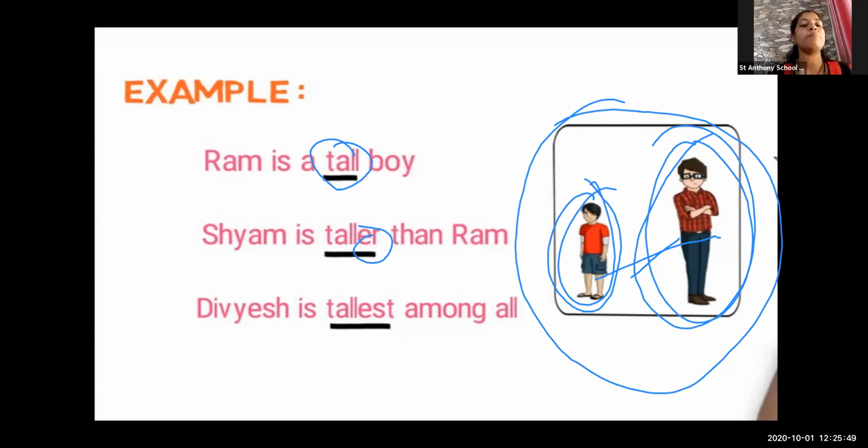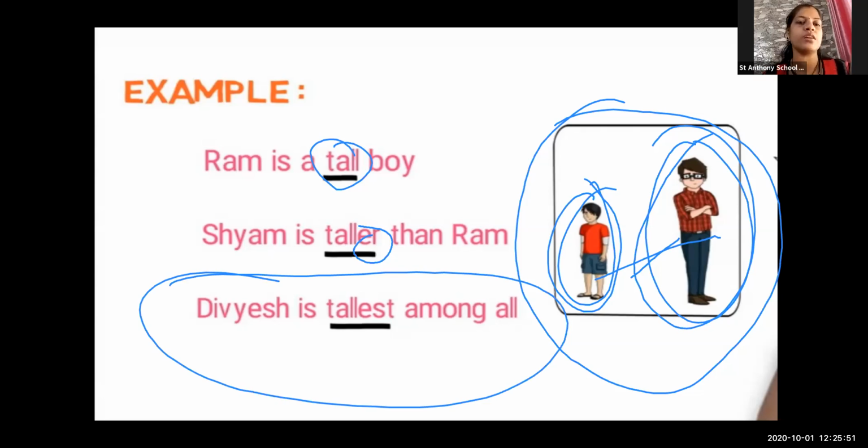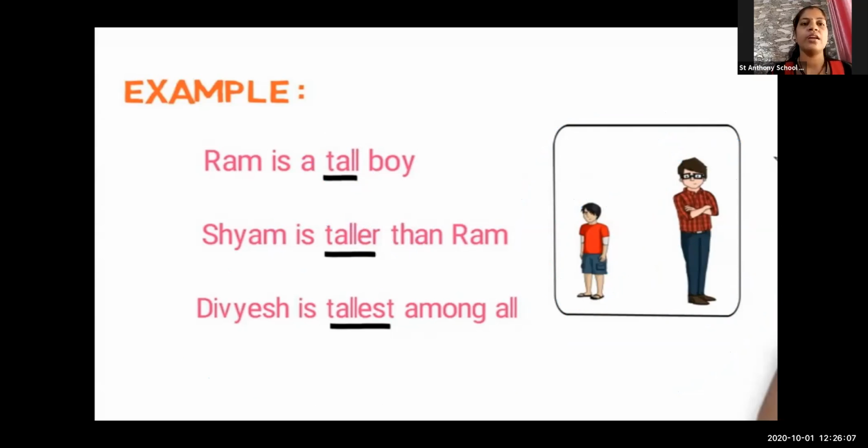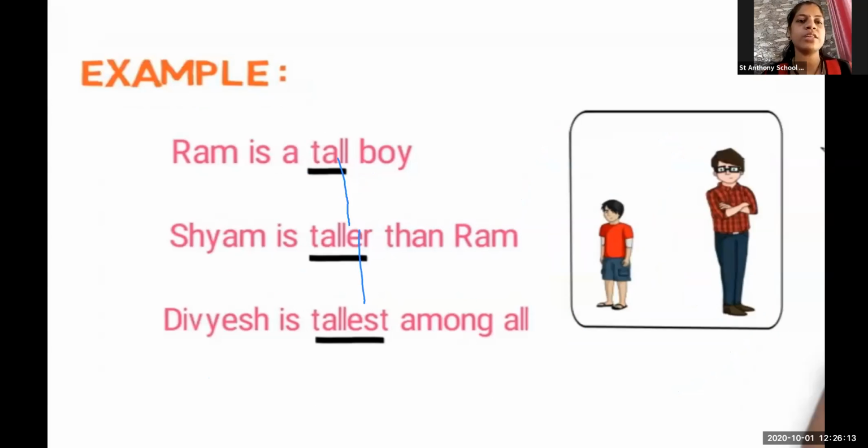So this is the comparison we have done all together among all. So tall is the positive degree, taller is the comparative degree, and tallest is the superlative degree. These three degrees follow each other. Let us learn some more examples.